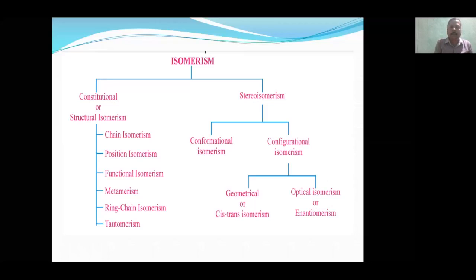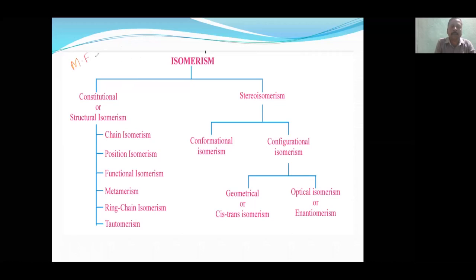In this session, we are going to complete isomerism right from the basics. Isomerism is found in two types of compounds: organic, and inorganic also, where you will find it in coordination compounds. Basically, what is isomerism? The molecular formula will be the same.